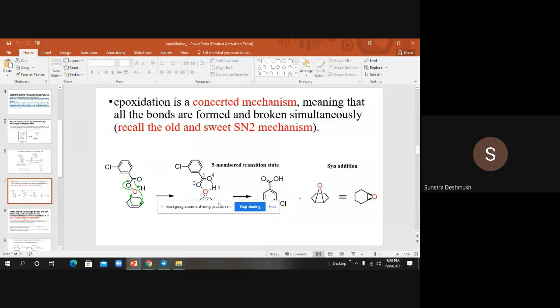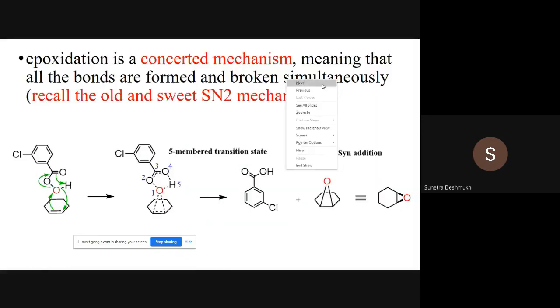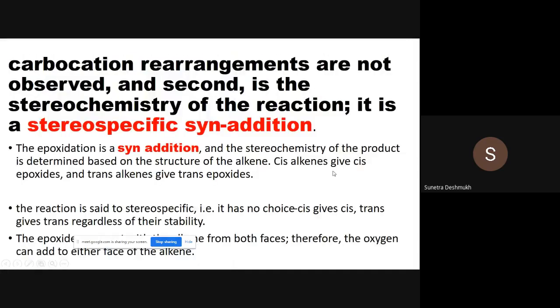Okay, as we have seen the concerted mechanism of the epoxidation reaction, now we will go for the stereochemistry. The mechanism doesn't involve carbocation rearrangements; it involves a concerted path of the reaction. Second is the stereochemistry of the reaction. It is a stereospecific syn addition. So the orientation of addition is stereospecifically syn.